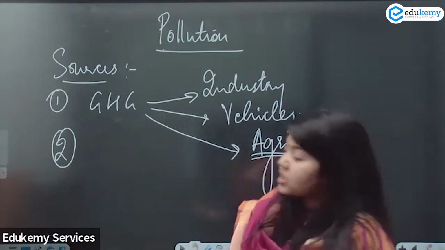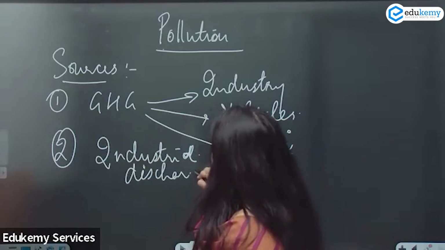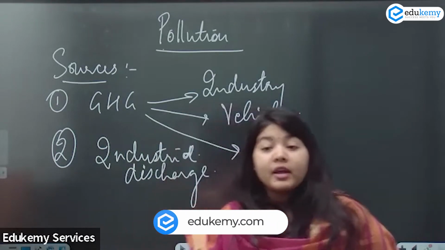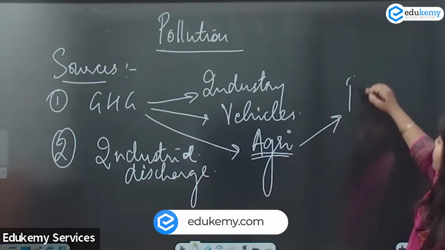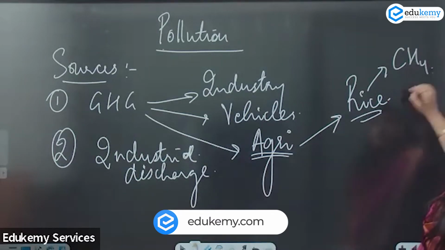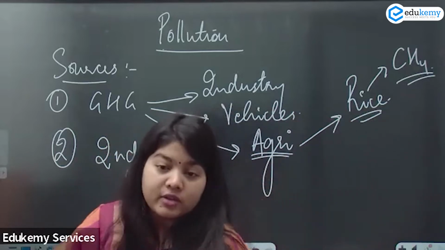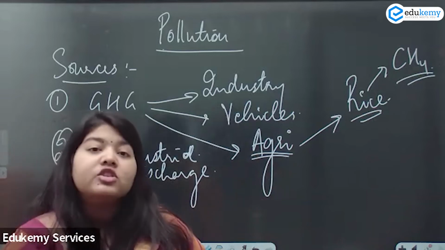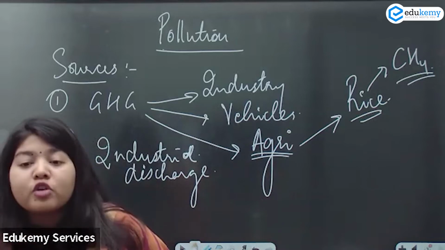Okay, Deepti Shikha is saying industrial discharge, which is for water pollution. Very good. In agriculture, not just the burning, but the rice cultivation, also called paddy, is one of the biggest sources of methane. Methane is a greenhouse gas more potent than carbon dioxide. Methane is more dangerous than carbon dioxide. It has more energy trapping capacity, and it also stays in the atmosphere for a longer time.